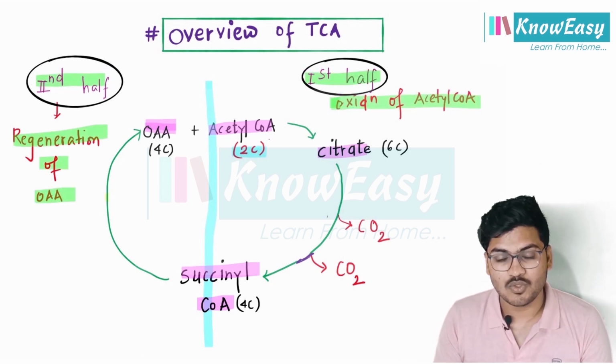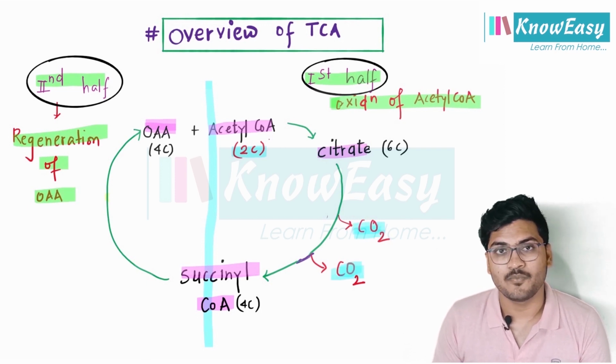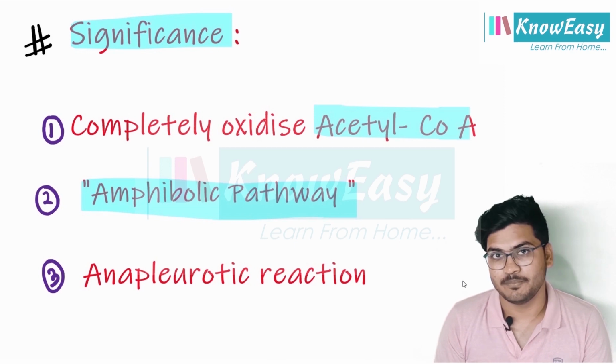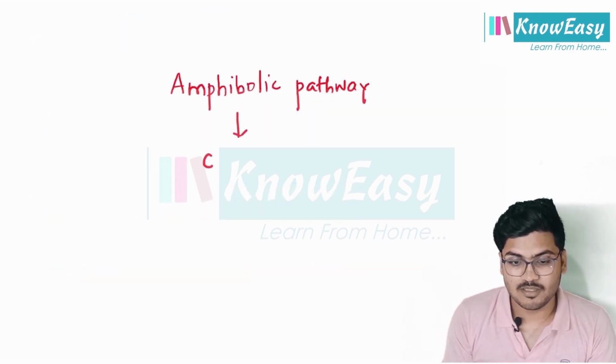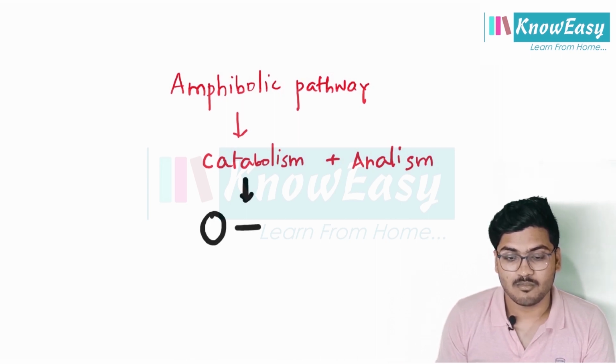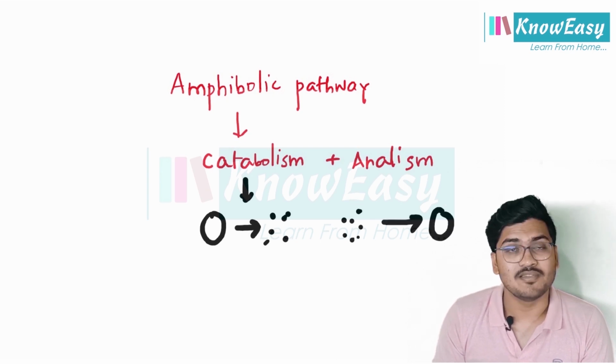Acetyl-CoA contains 2 carbon atoms, and here these 2 carbon atoms are lost as CO2 in the first half of the TCA cycle. So this phase is called oxidation of acetyl-CoA. Clear? Our second significance is that it is truly an amphibolic pathway. Amphibolic pathway means catabolism plus anabolism. Any pathway having both processes, that is catabolism plus anabolism, is called an amphibolic pathway. Clear? We know catabolism means breakdown and anabolism means to synthesize.